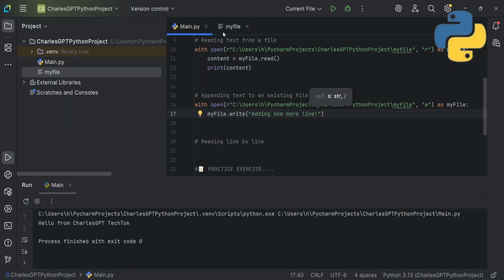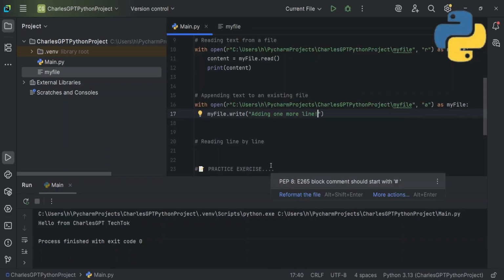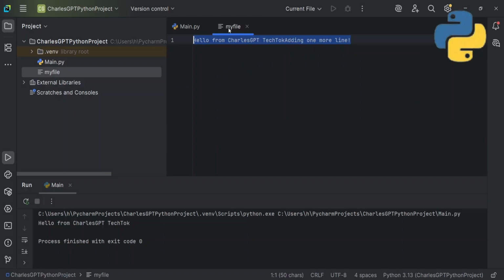So it's actually adding the line. Wait, what's the problem? I'll run the program again, shift F10. Yeah, okay. Let me check it out. Yeah, so you can see that's what I was saying, adding to the end. You can see hello from ChatGPT tech talk, adding one more line. You can see at the end of it is adding one more line. That's why it's a very good way of writing it.